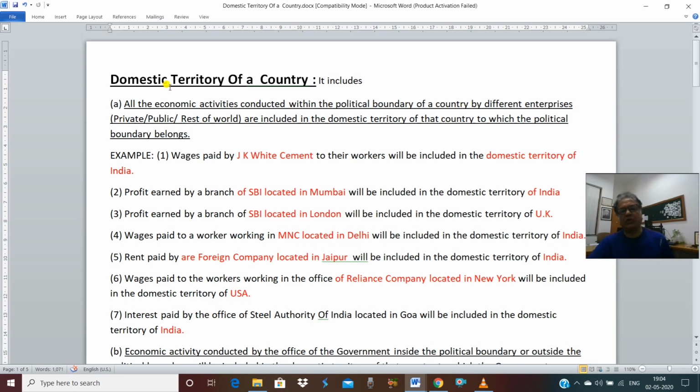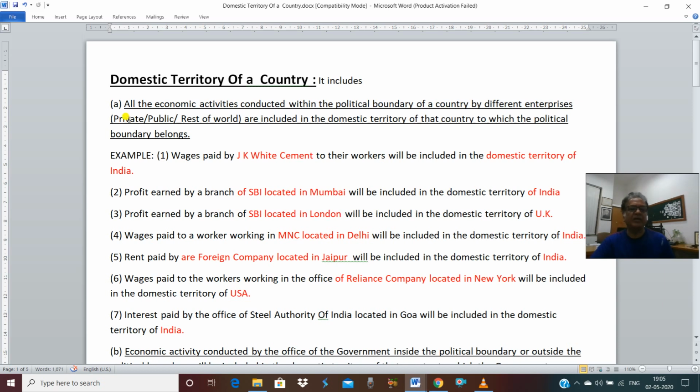For an example, if you talk about the political boundary of India, it means the water which belongs to India, where India can operate its ships, the air which belongs to India, where India can operate its flights, and the land which belongs to India, where India can operate the different other economic activities. But this domestic territory of a country is a wider concept than political boundary, and it is used in national income accounting. So to understand the domestic territory of a country, we must understand three very important points in this regard.